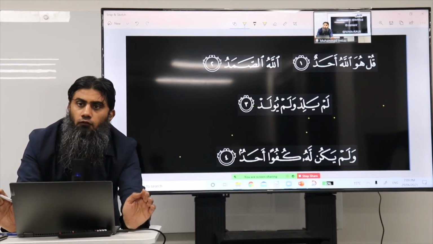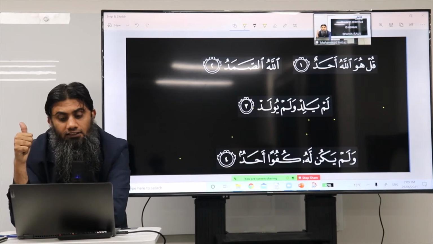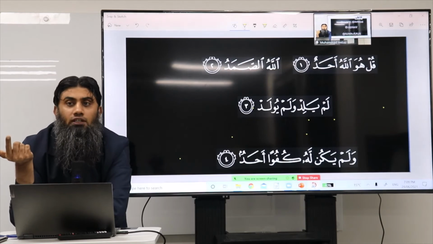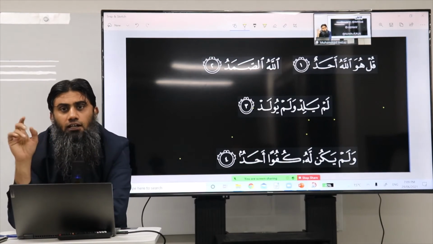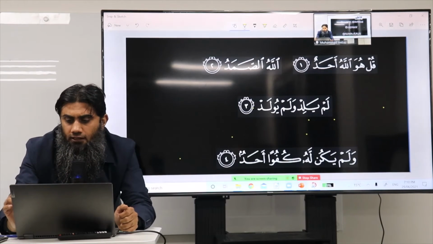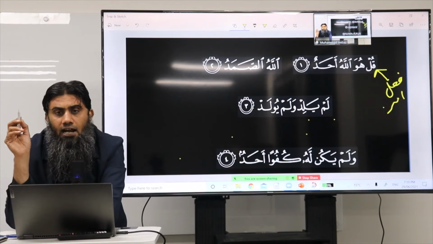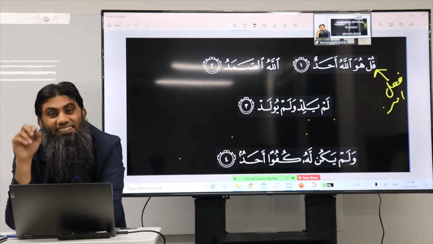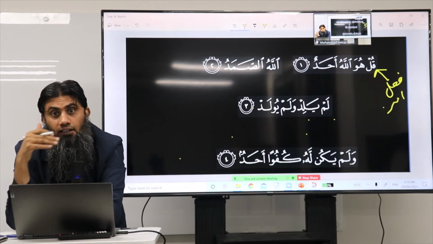Fail amr. Why? Every fail has three forms. Kala is the madi version. Yakulu is the mudare version. And kul is the amr version. So kala, yakulu, kul. So kul is fail amr. That's the first point: kul is the fail, and more specifically it is fail amr. Second point is every fail has a built-in pronoun which serves as the doer of that.